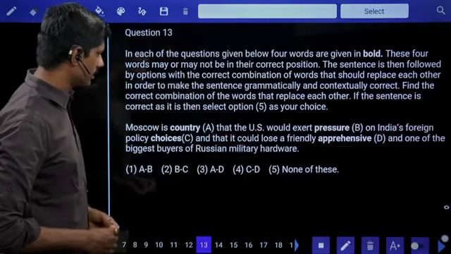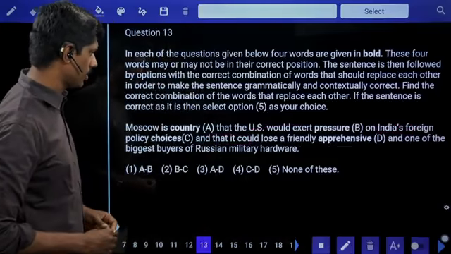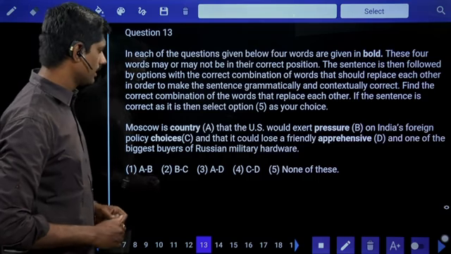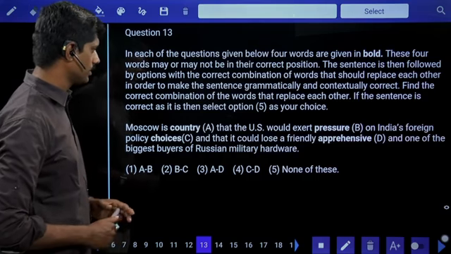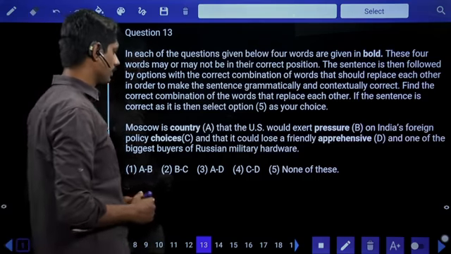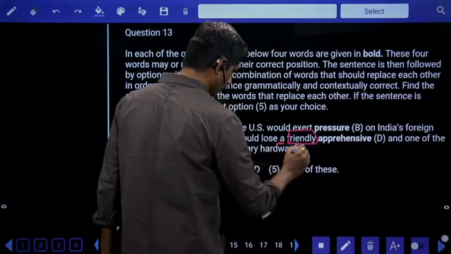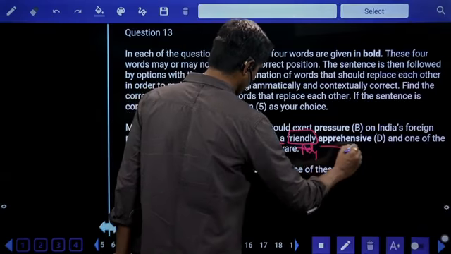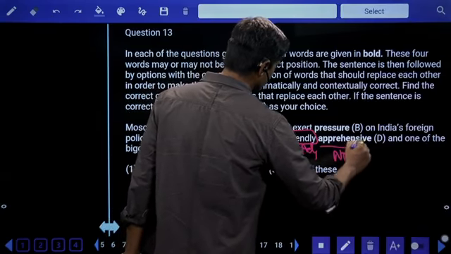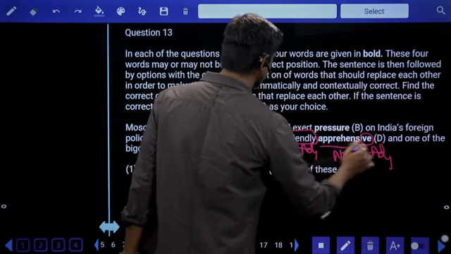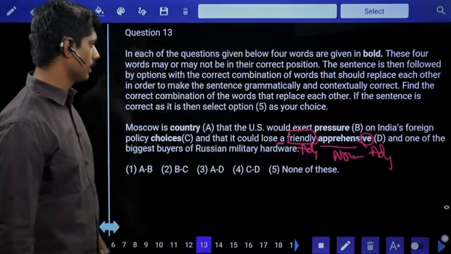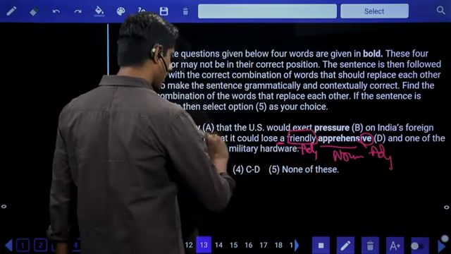Moscow is country that the US would exert pressure on India's foreign policy choices and that it could lose a friendly, apprehensive and one of the biggest buyers of Russian military advice. Friendly, A article, friendly adjective, after adjective a noun is needed. Apprehensive is also an adjective. So apprehensive is not suitable here. I require a noun. A friendly country, maybe.